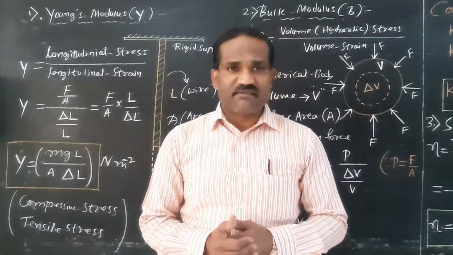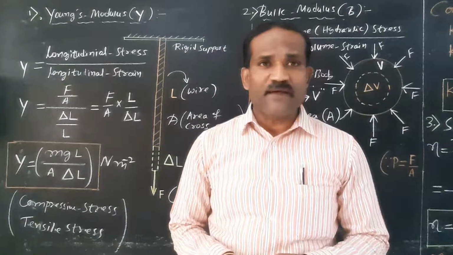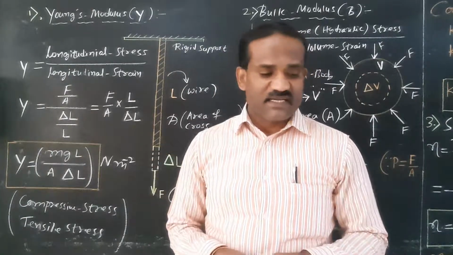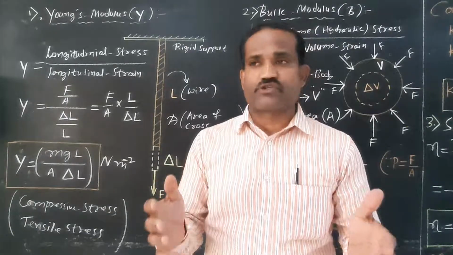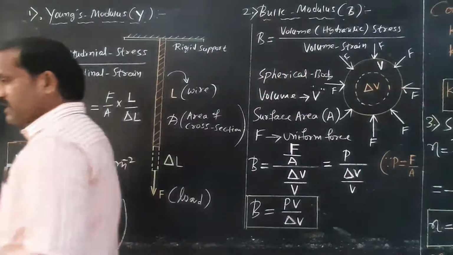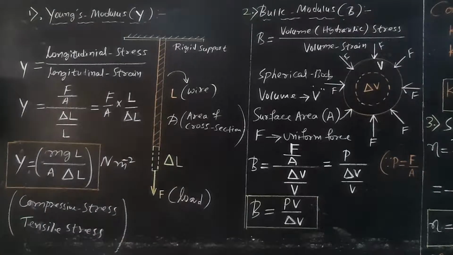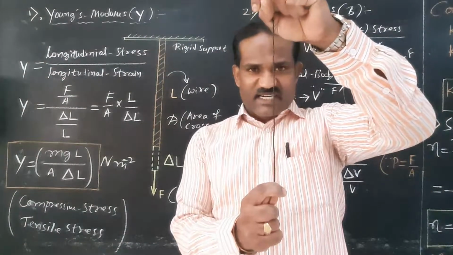There are three elastic constants. As I mentioned, Hooke's law states that within the elastic limit, stress produced in a body is directly proportional to strain. Stress produced in a body is directly proportional to strain. So let us consider a wire.